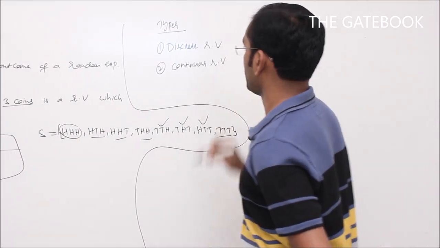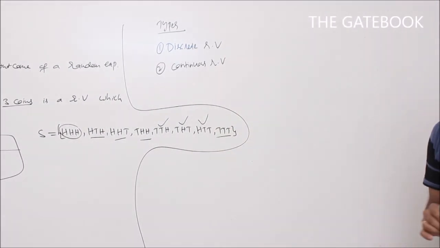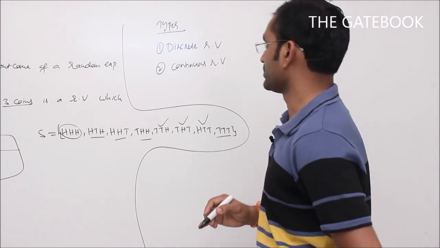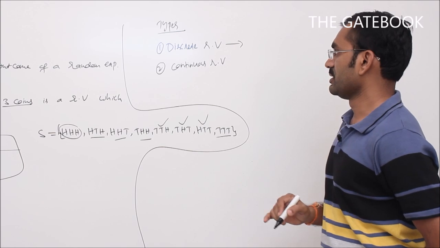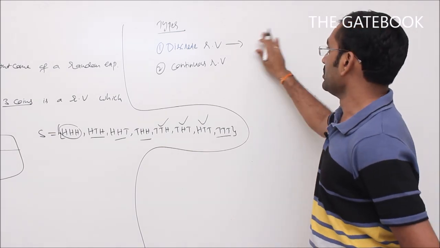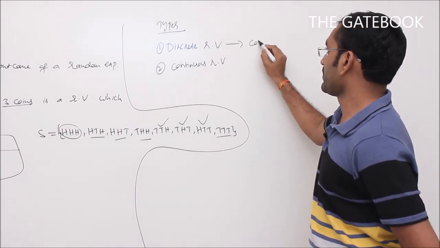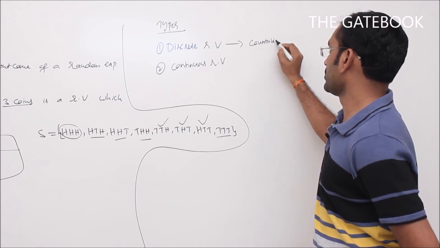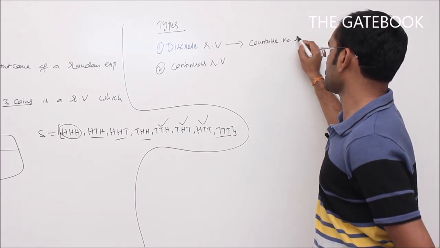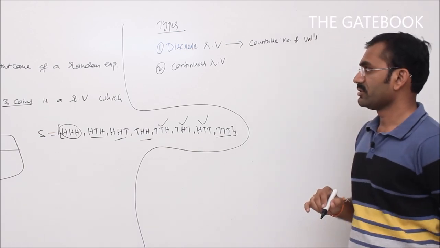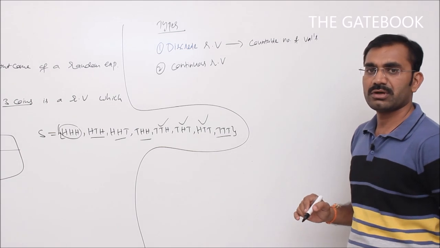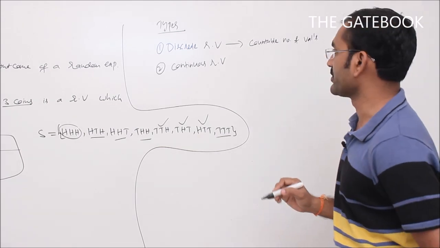Now giving the definition of discrete random variable: a random variable taking a countable number of values is called a discrete random variable.